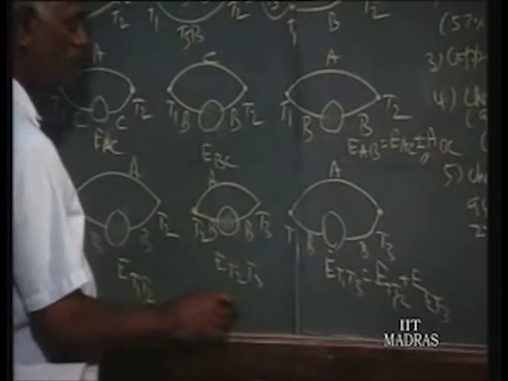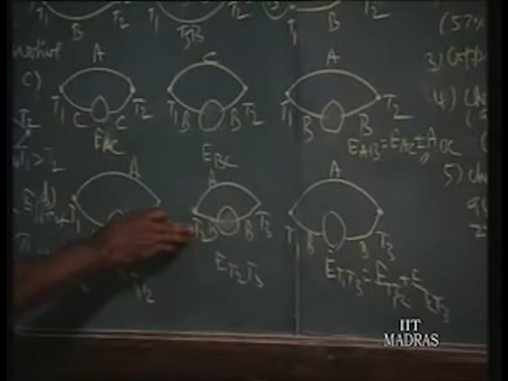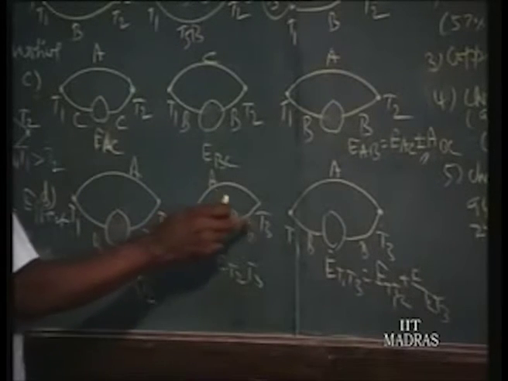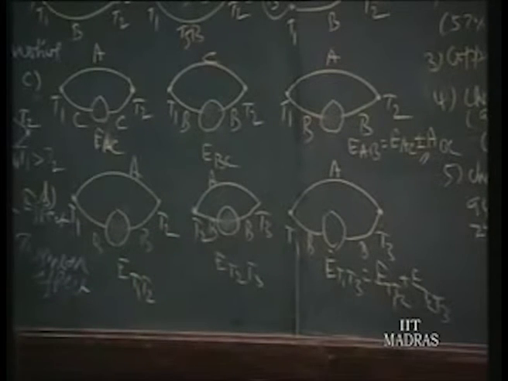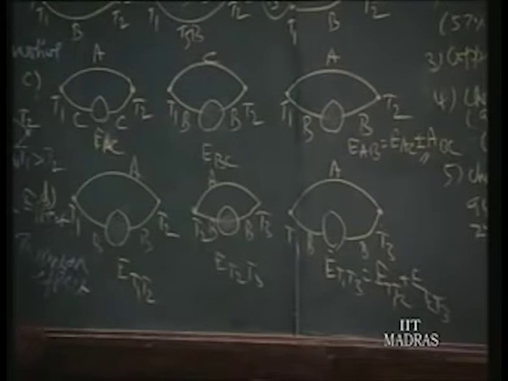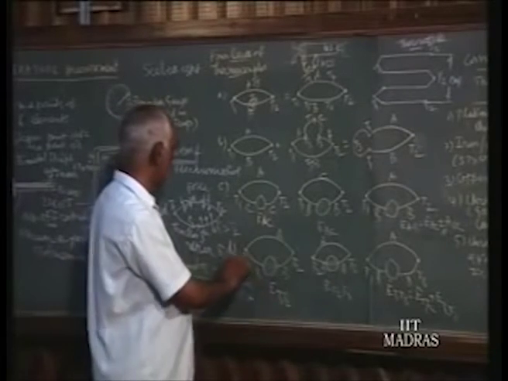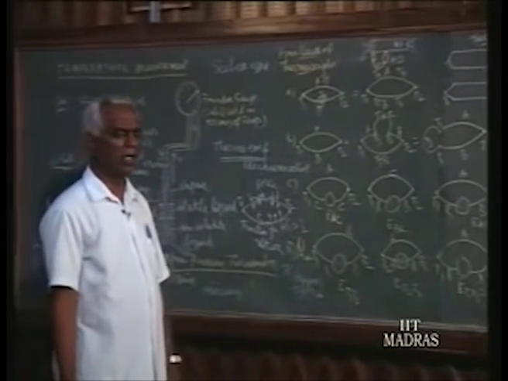Mostly you will find T2 is our atmospheric temperature. So we measure with atmospheric temperature as the cold junction, and T3 is the higher temperature. That voltage we measure, and from the chart for the A and B material combination, you can get the voltage from T1 to T2. Add these two voltages, and then you know the total EMF developed for a temperature difference of T1 and T3. So corresponding to that, you can find out the temperature T3. That is how the fourth law is made use of: the cold junction temperature is not always 0 degree centigrade, it can be any other temperature.